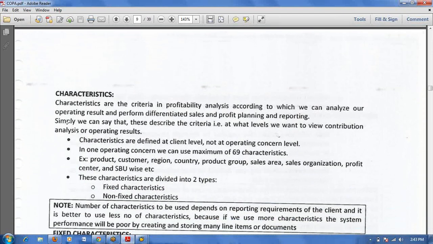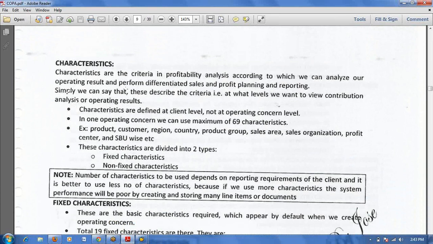Characteristics are the criteria in profitability analysis according to which we can analyze our operating result and perform differentiated sales and profit planning and reporting. Simply, we can say: at what level do you want to see your profitability? At that level we will create the characteristics. Characteristics are defined at client level, not at operating concern level. Finally, you will assign this characteristic to the operating concern.